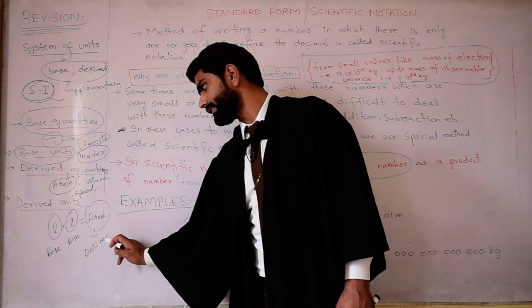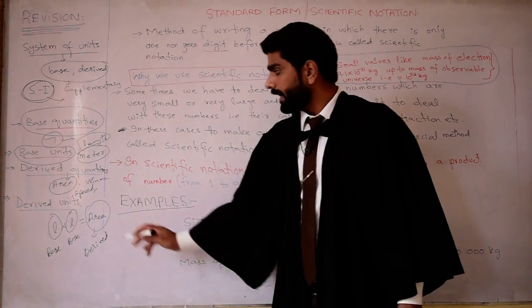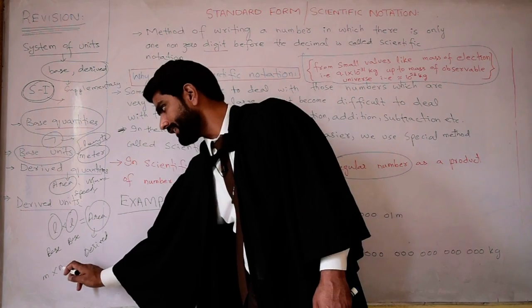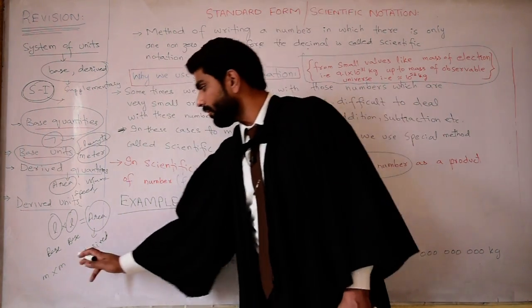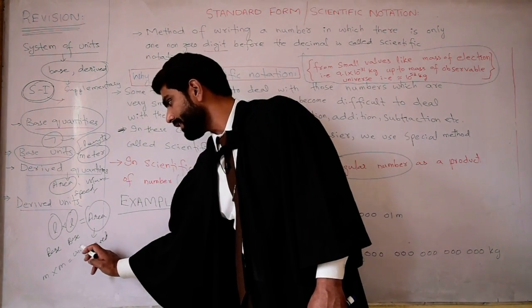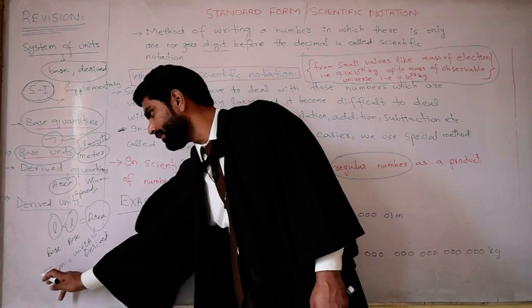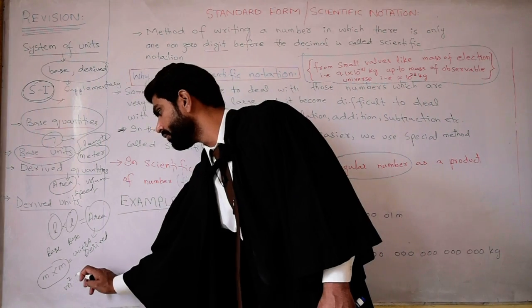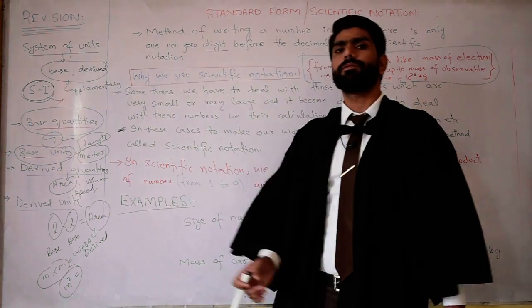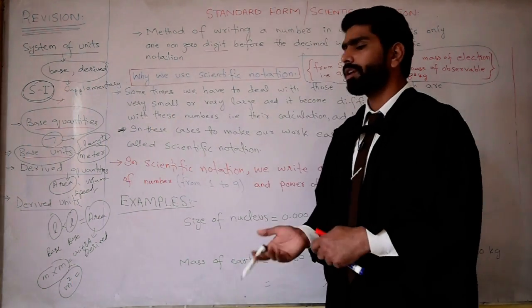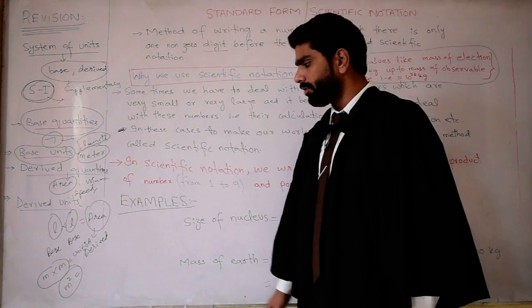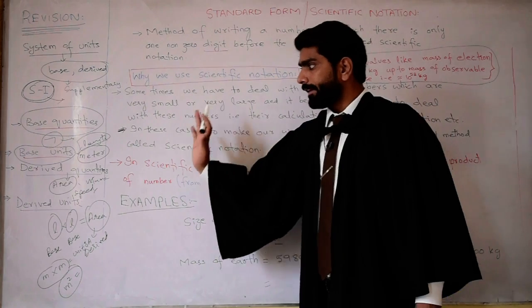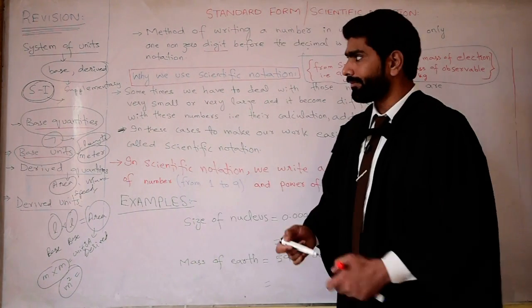It means that area is a derived physical quantity. As the unit of length is meter, multiplied by unit of length is meter, so unit of area will be equal to meter times meter. That is, we can say meter squared. This is the unit of area. So unit of area is meter square, or square meter, or meter to the power 2. So we can say that derived units means units of the derived physical quantities.